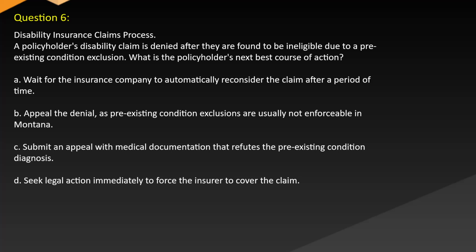Question 6. Disability insurance claims process. A policyholder's disability claim is denied after they are found to be ineligible due to a pre-existing condition exclusion. What is the policyholder's next best course of action? A. Wait for the insurance company to automatically reconsider the claim after a period of time. B. Appeal the denial, as pre-existing condition exclusions are usually not enforceable in Montana. C. Submit an appeal with medical documentation that refutes the pre-existing condition diagnosis. D. Seek legal action immediately to force the insurer to cover the claim.